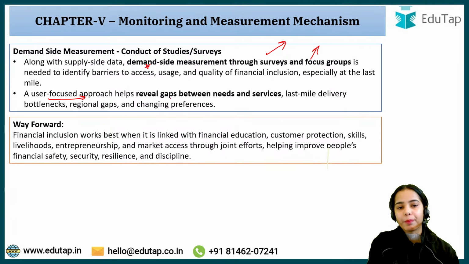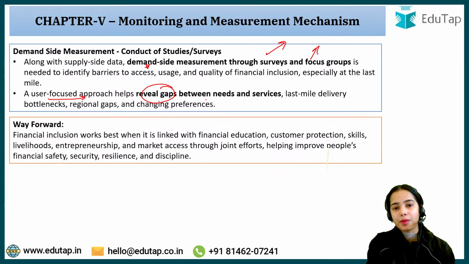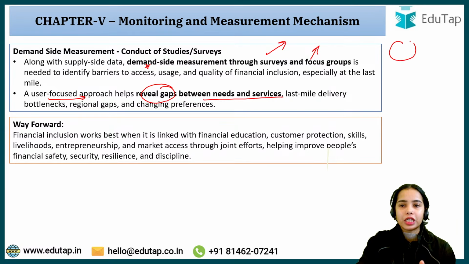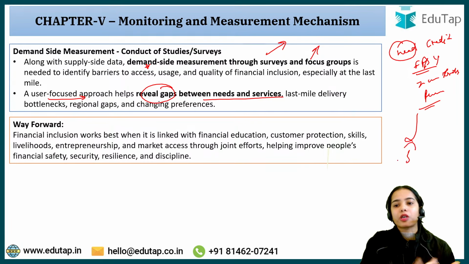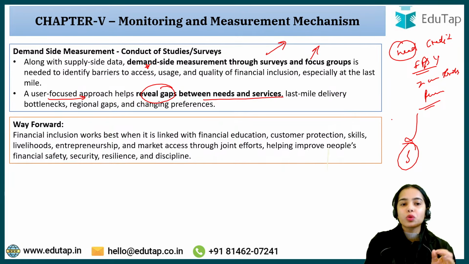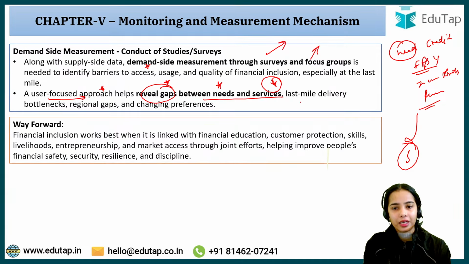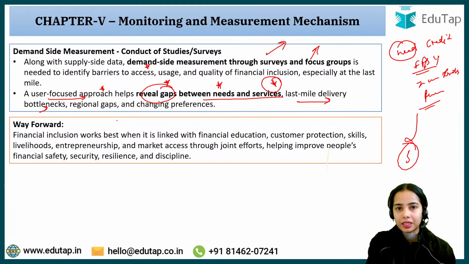A user focused approach helps reveal gaps between needs and services. Let's say in a village there is a need for credit facility, a need for the Fasal Bima Yojana, insurance for the crops, and a need for pension facility, but the services are not available in that village. So a user focused approach should be undertaken to reveal gaps between the needs of the people and the services provided in that area. Last mile delivery bottlenecks can then be addressed: why these services are not being provided in this area when the people have the need.